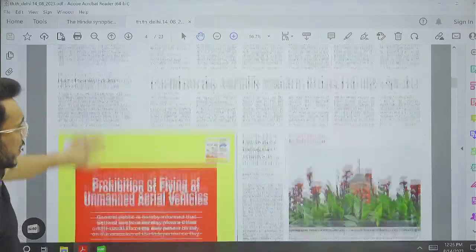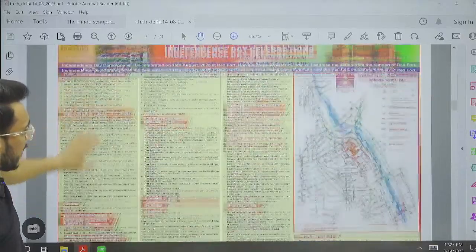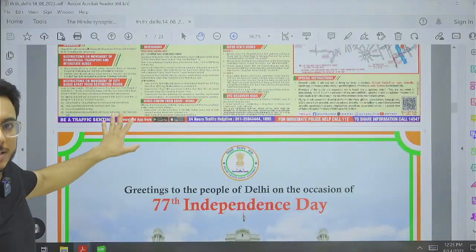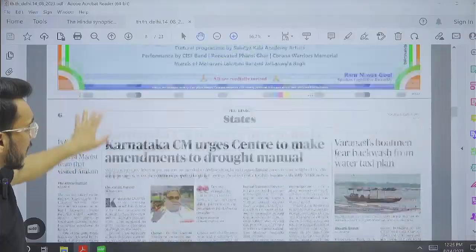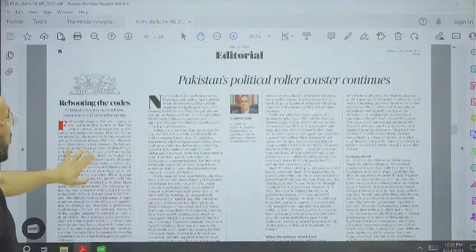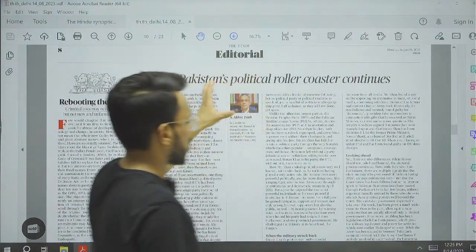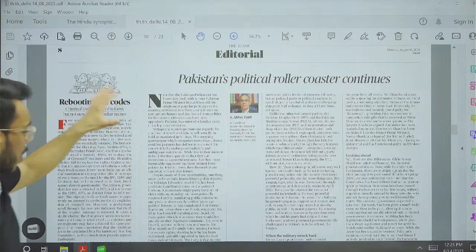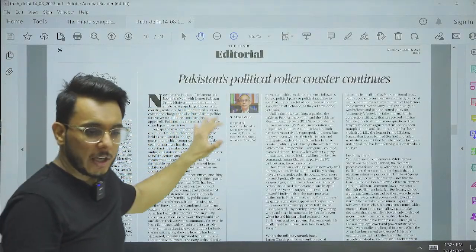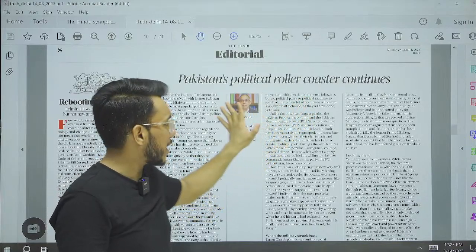Okay, then further moving on, we will directly reach the editorial section, because till the editorial section we don't have much relevant articles here. In the editorial, the first article that we have here is Pakistan's political roller coaster continues. Nothing much important. The article is talking about the internal political issues that are going on in Pakistan. So I will not advise you to go into this particular article.